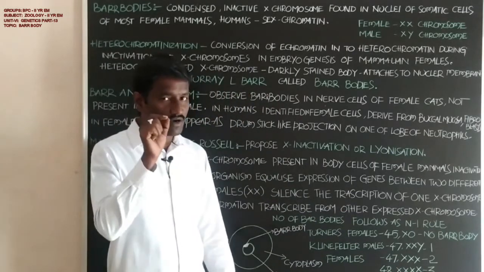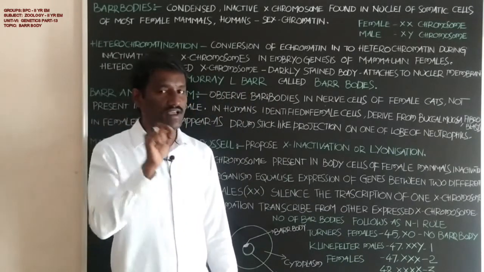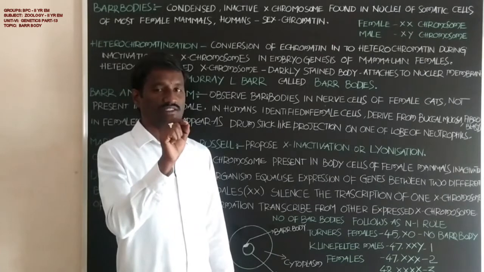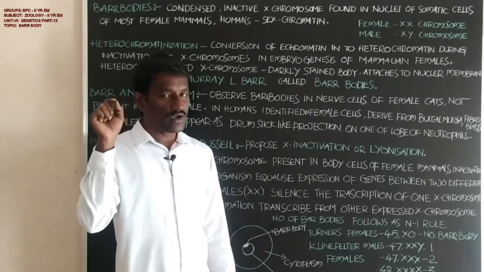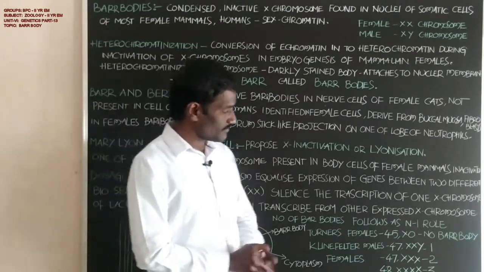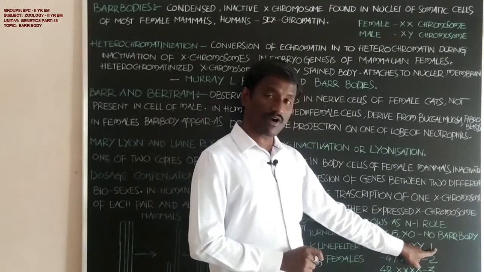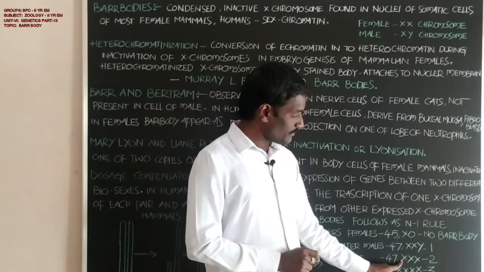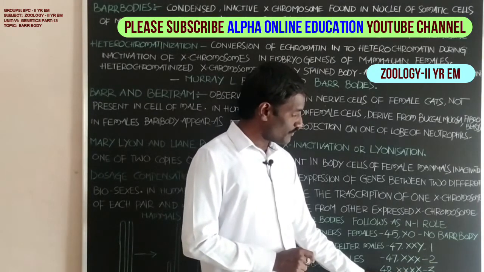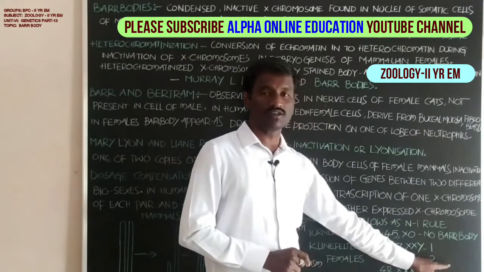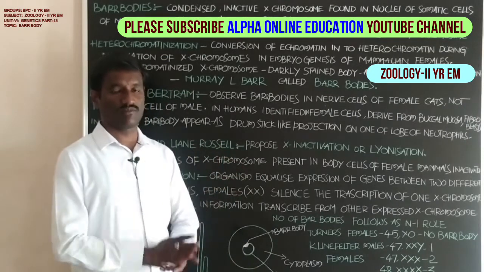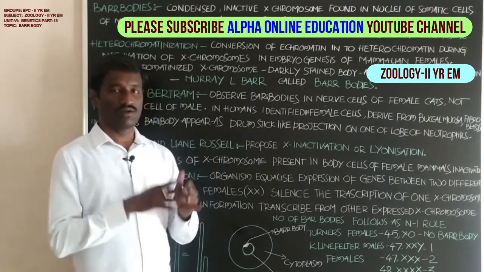The number of Barr bodies is identified by the n-1 rule, where n is the total number of X chromosomes. Students, 2 minus 1, the number of Barr bodies is 1. 3 minus 1, the number of Barr bodies is 2. And 4 minus 1, the number of Barr bodies is 3. Okay, students, in this way the number of Barr bodies is identified in the somatic cells of most mammals.